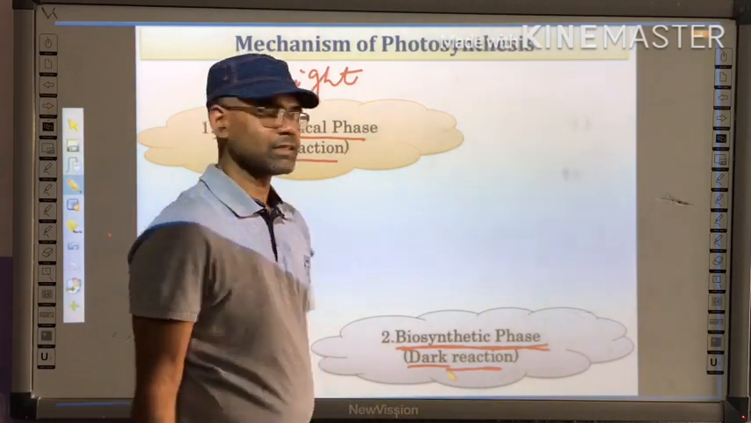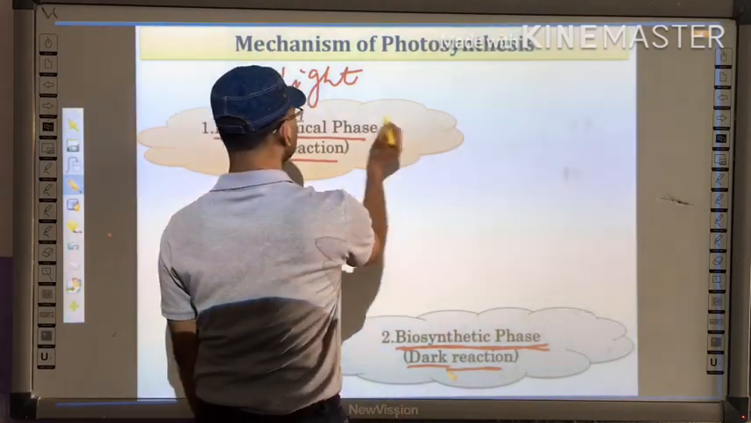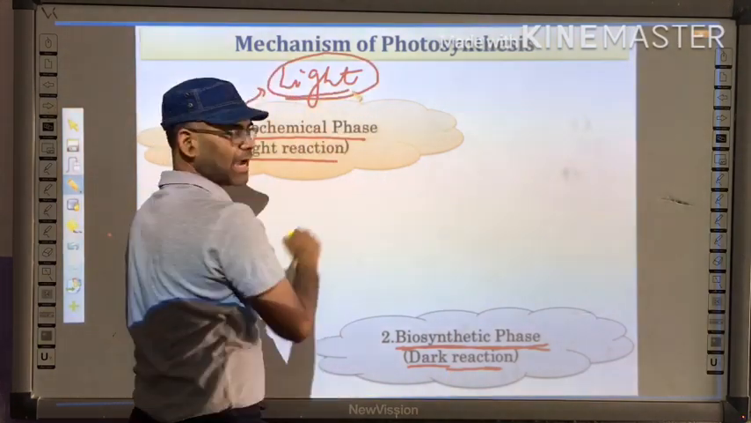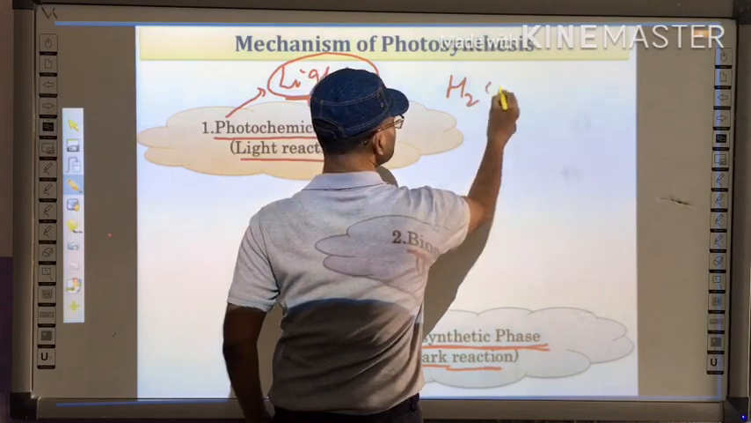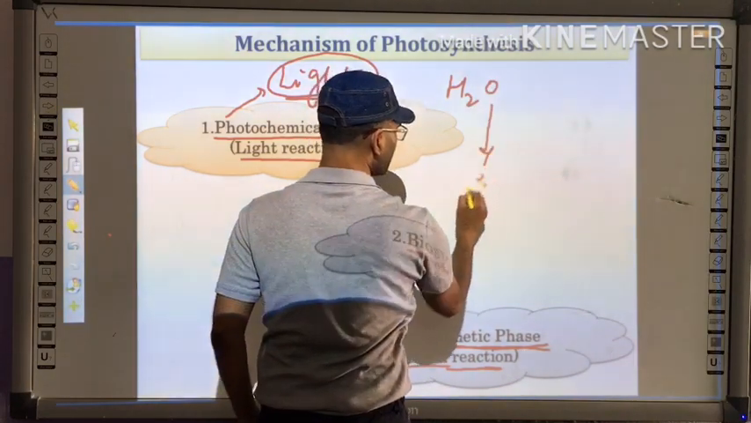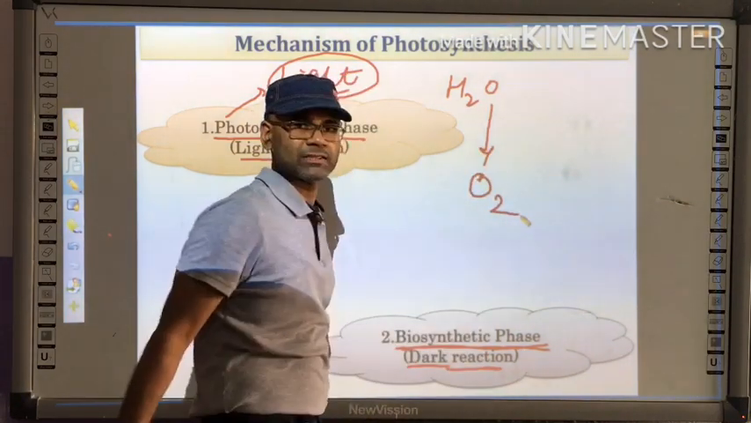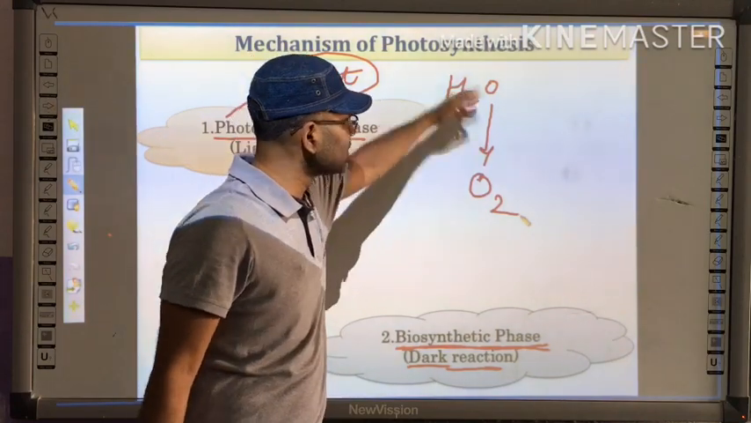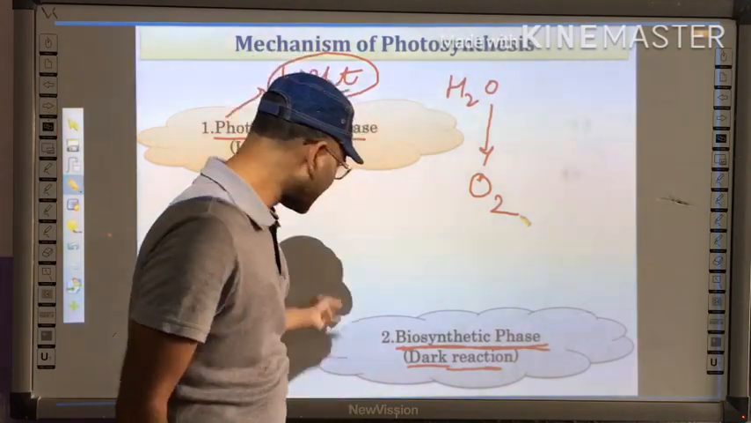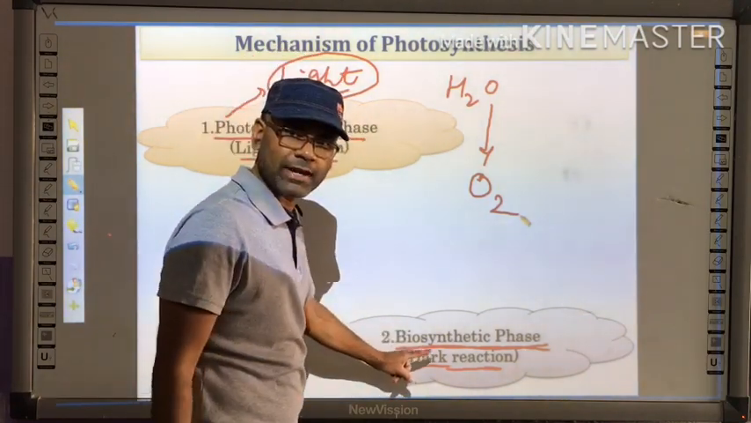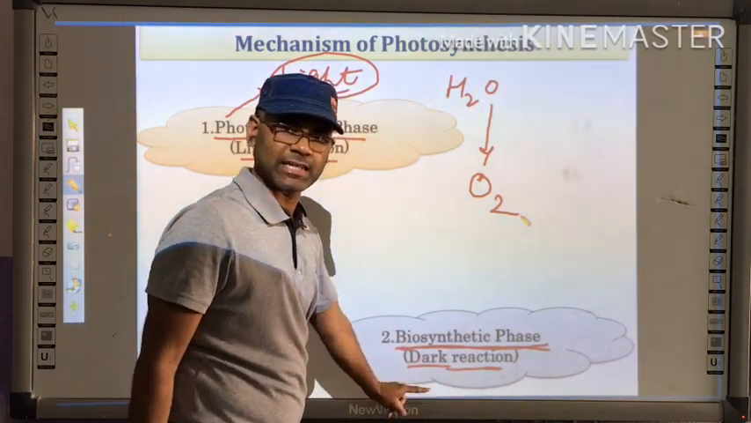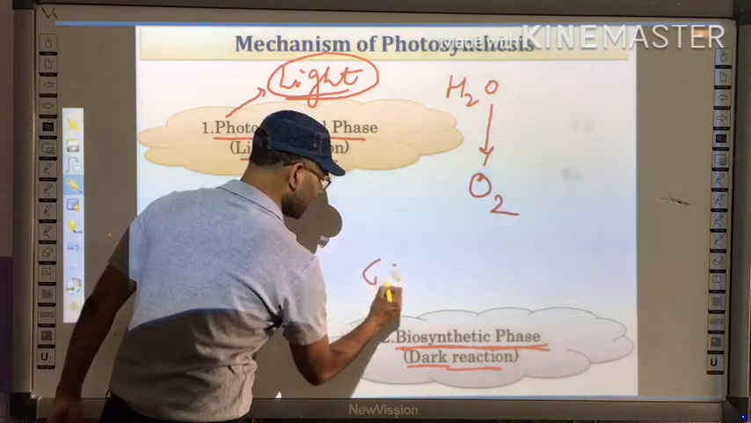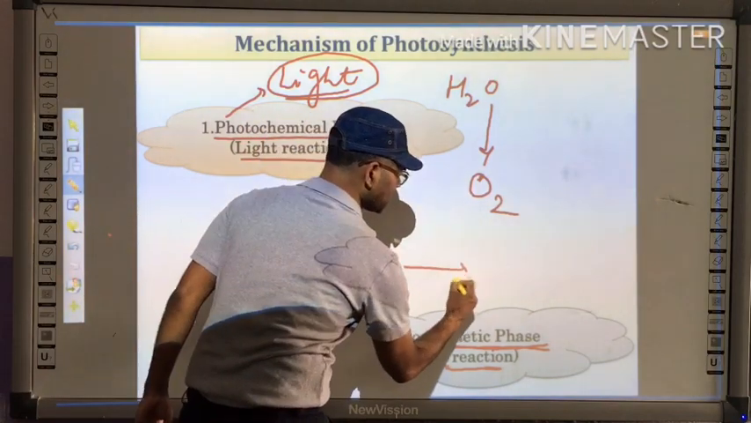Dark reaction. The photochemical phase takes place in the presence of light, and as a result, the water molecule is split to give us oxygen gas. This reaction takes place in daytime, and in night time, in the absence of light, the biosynthetic phase or dark reaction takes place, in which carbon dioxide molecule is fixed into